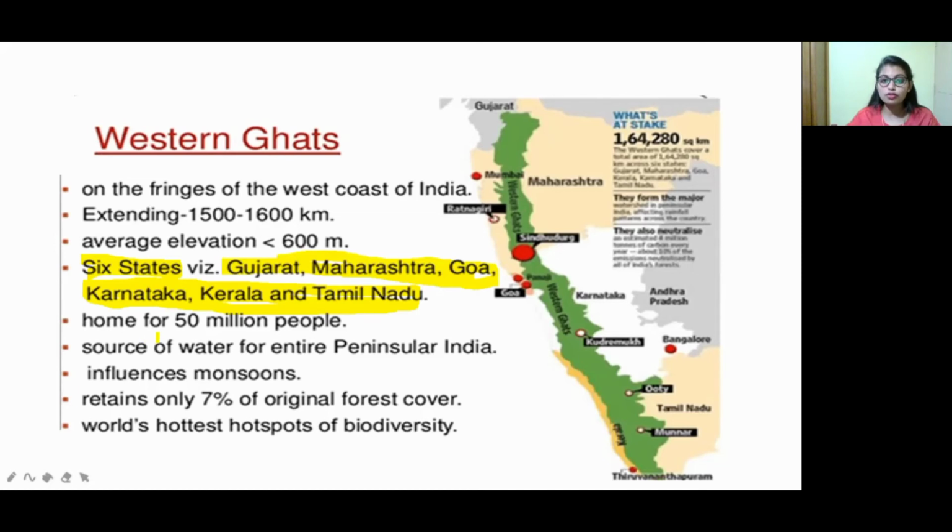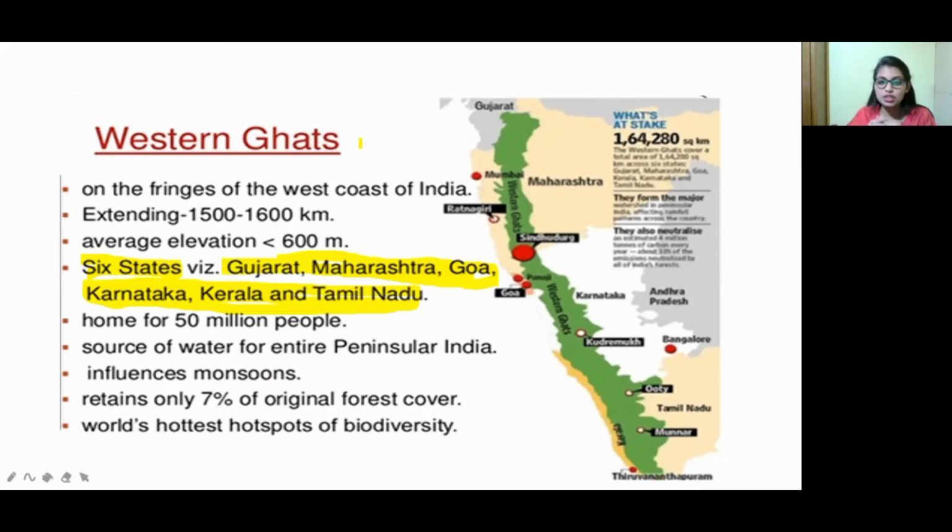It is home to 50 million people, and also the source of water for the entire peninsular India, because the Western Ghats is the major source of rain. That is why it is a source of water for the entire peninsular India. It influences the monsoon. The Western Ghats has more plants and more trees, so that will influence the rain in the monsoon region.